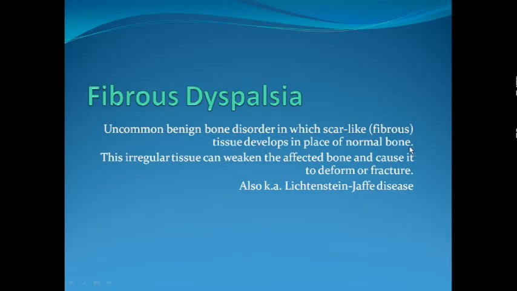It is a form of dysplasia which happens by replacement of normal bone tissue in the medullary cavity with fibrous tissue. And since the normal bone tissue has been replaced with the fibrous tissue, it causes weakening of the bone and might lead to progressive deformity of the bone or even fracture. It is also known as Lichtenstein-Jaffe disease, after the people who first described it in the 1920s.